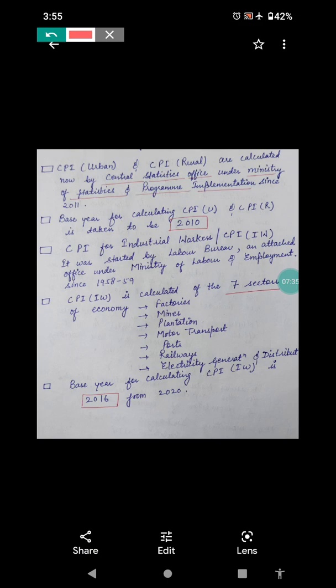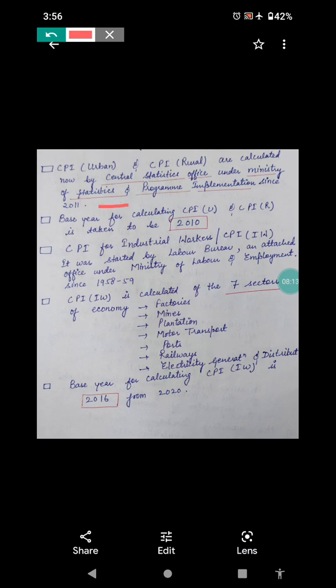We are calculating separately from 2011. That's one point. The question which was being asked in the examination was, under which ministry does the calculation of CPI come? That is under the Ministry of Statistics and Program Implementation. So that is not the Ministry of Finance, which we mistakenly take, but the Central Statistics Office under the Ministry of Statistics and Program Implementation.